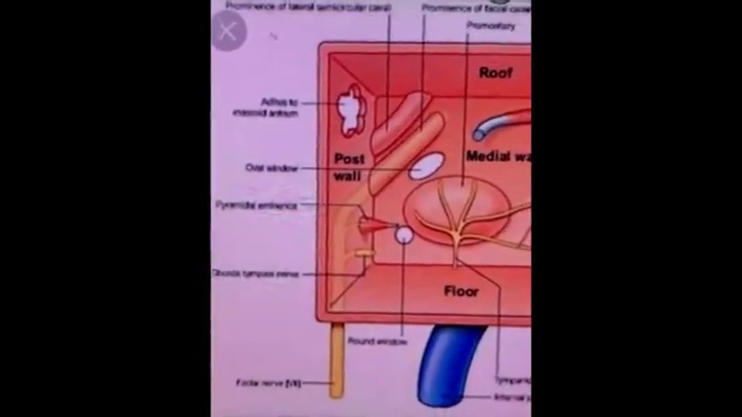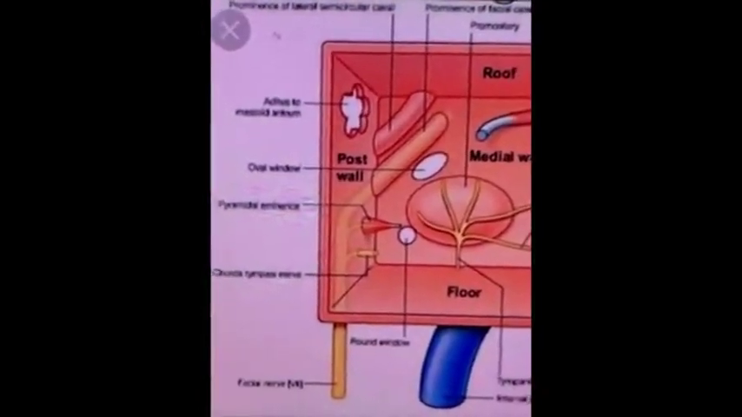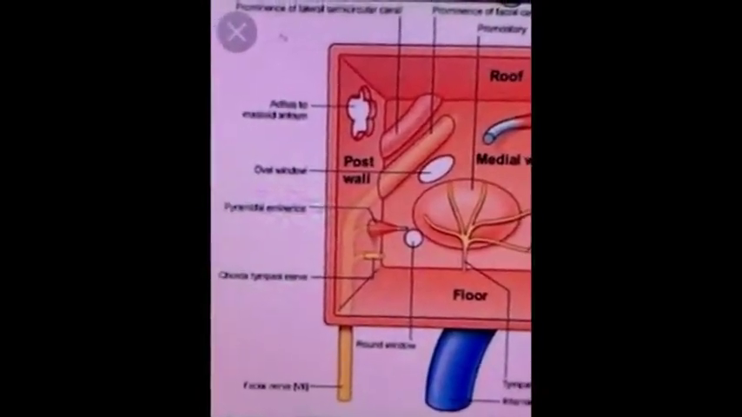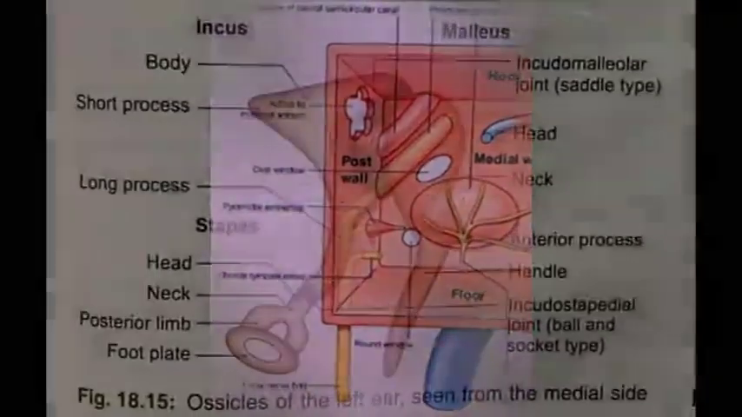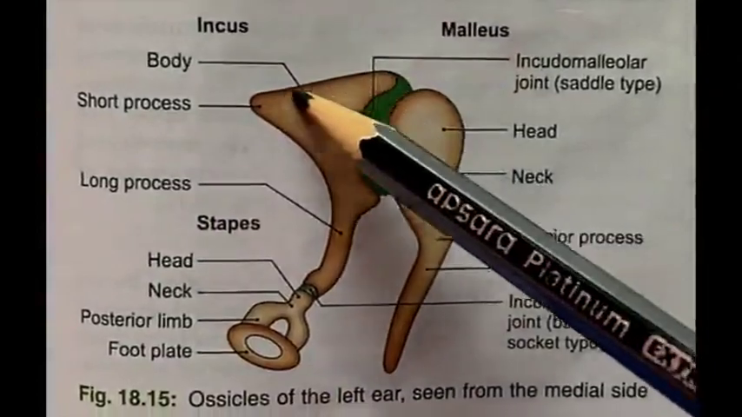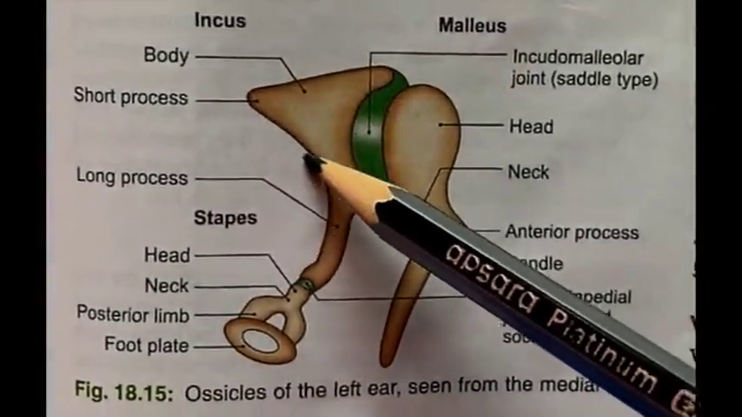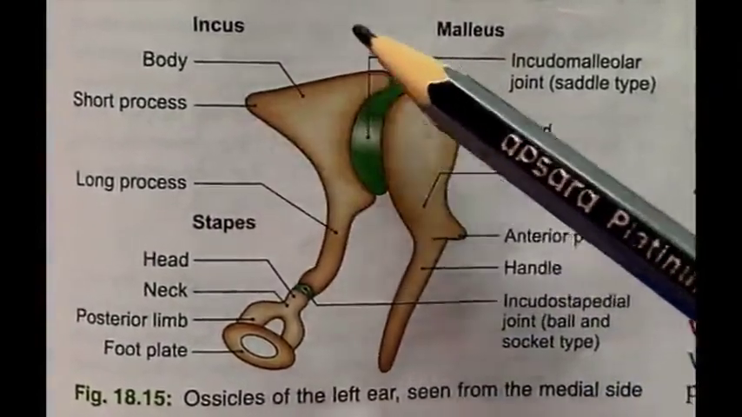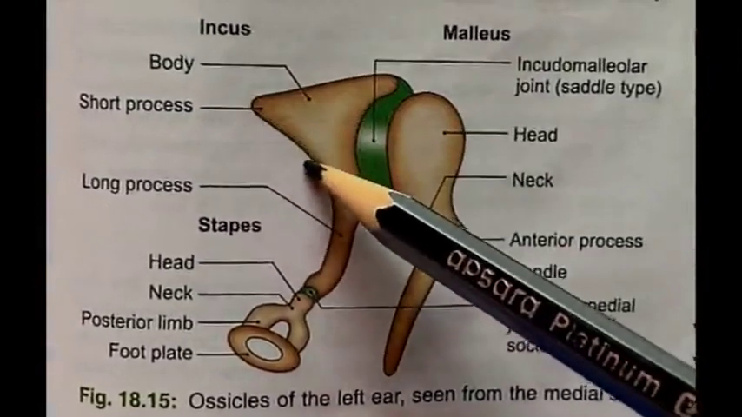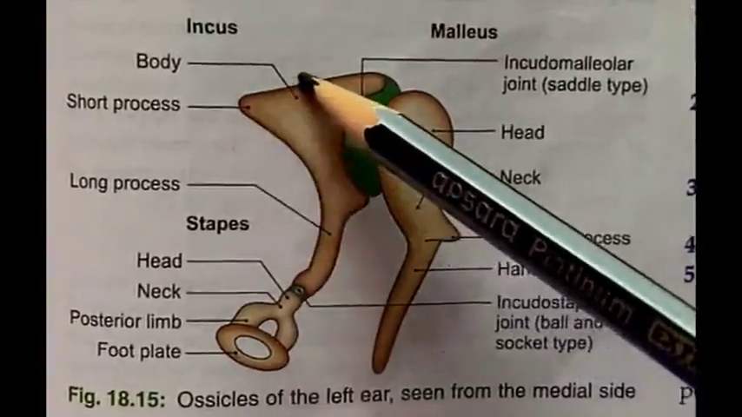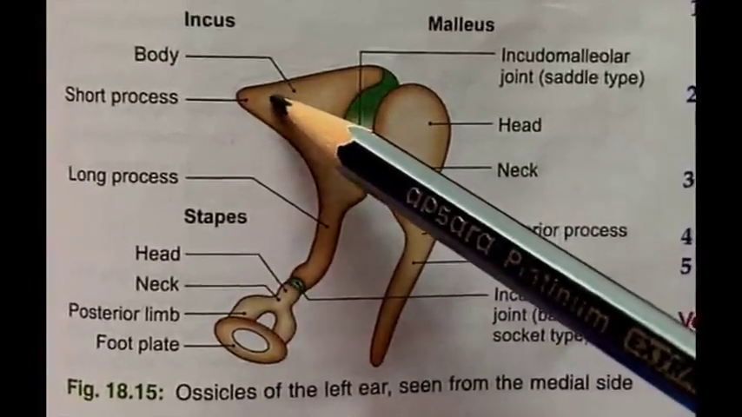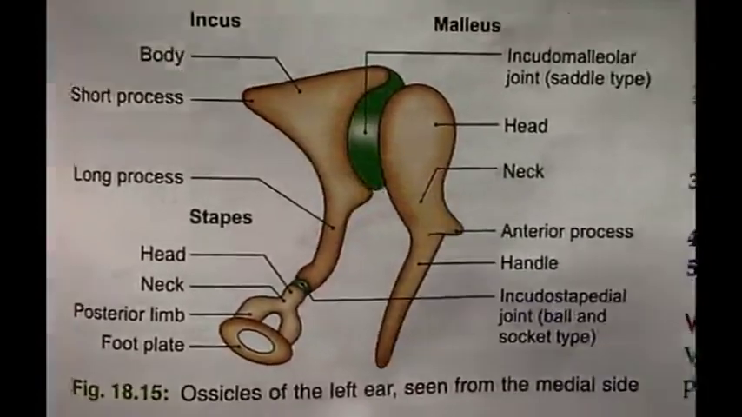Second structure is fossa incudis, which is a depression lodging the short process of incus bone that is not visible in the diagram. So in the diagram we can see the structure of incus bone. It has this short process which is projecting backwards towards the posterior wall of middle ear cavity. This projection produces a depression on the posterior wall of middle ear cavity.